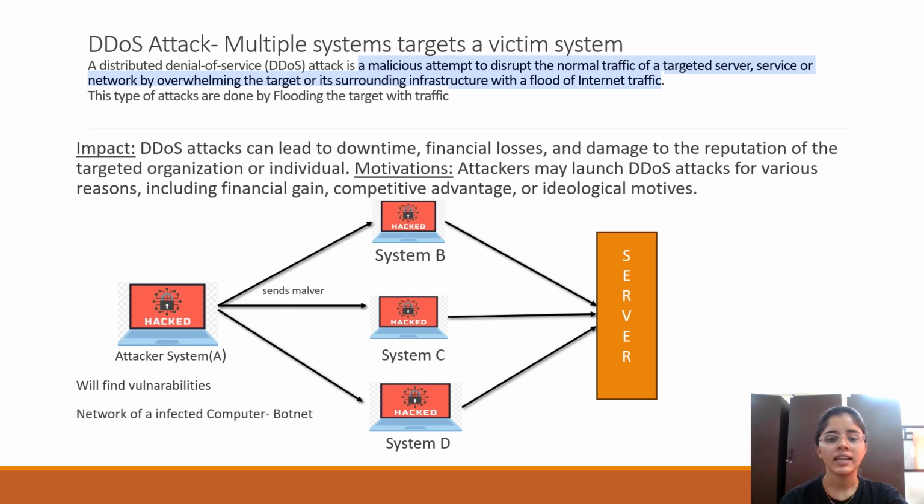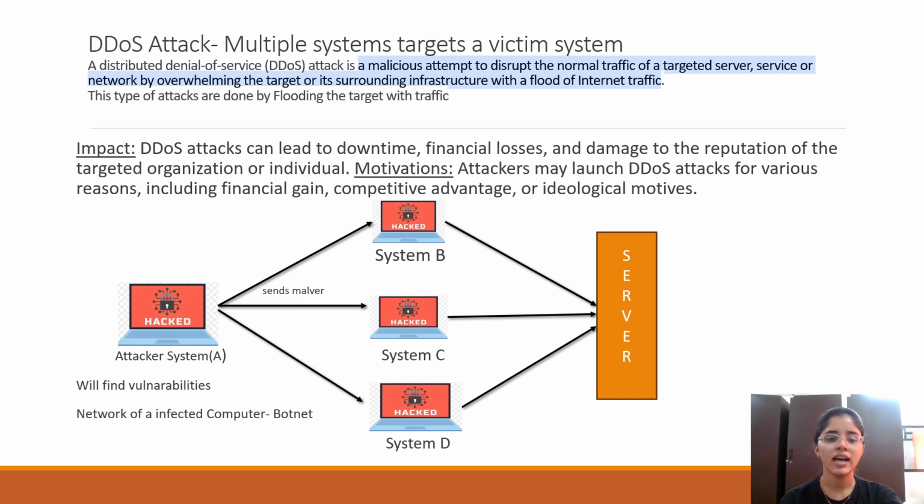Impact: a DDoS attack can lead to downtime, financial loss and damage to the reputation of the targeted organization or individual. Due to this attack there will be server downtime and also financial loss. In the case of online banking, if the server is down, the amount will be debited but won't be credited to the other person, so the amount will be lost. Motivation: attackers may launch DDoS attacks for various reasons, including financial gain, competitive advantage, or ideological motives. Attacks are done on many bases.